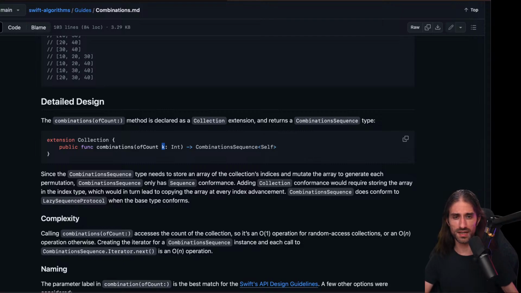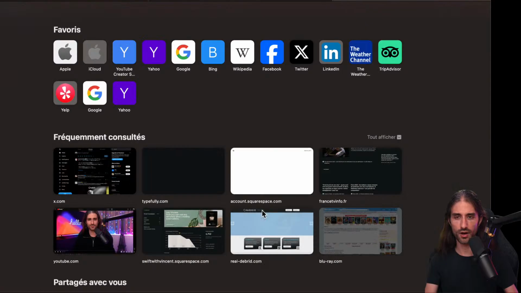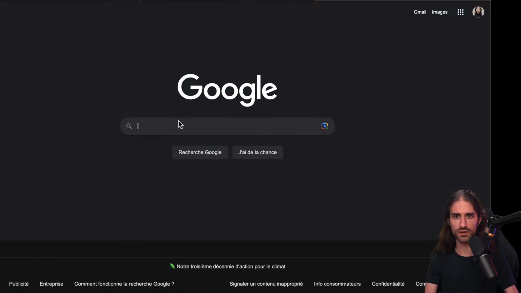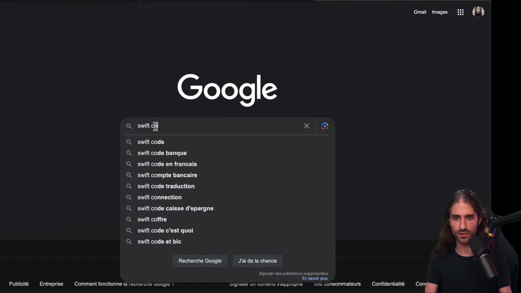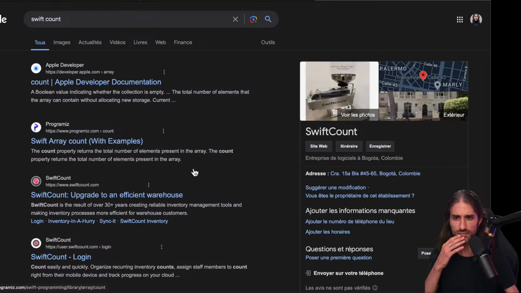Because in Swift, typically, you can implement the Fibonacci sequence and it will never end. So I'm wondering now if the property count is defined on sequence in Swift or not. You know what? Let me go on Google and search for Swift count, for instance.